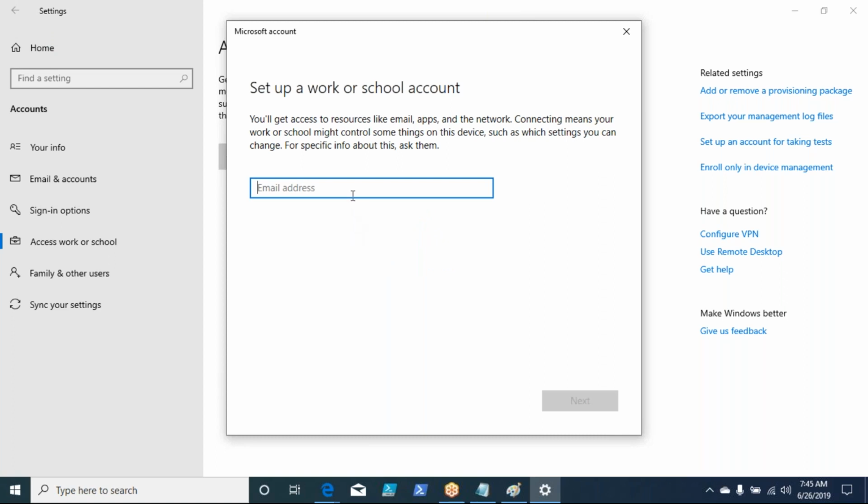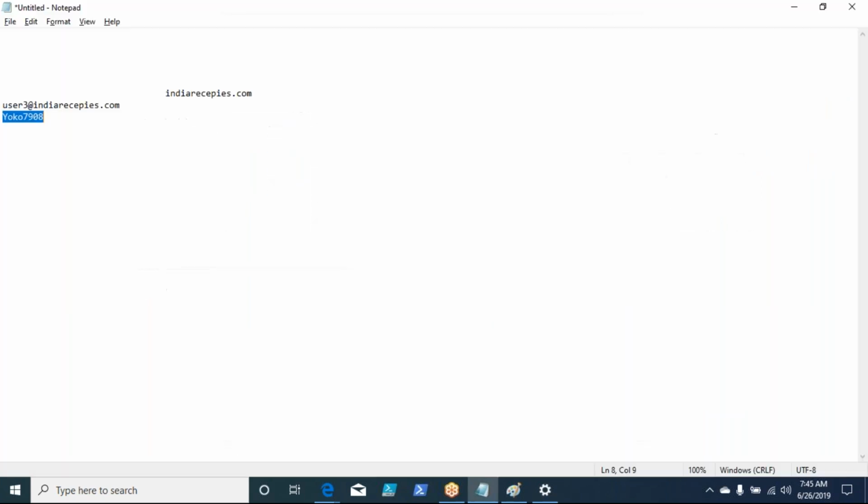So what does it ask? It asks me for an email address to add. I'll go and provide the email address. Let us say, what is it that we created just now? User3, right? User3 at indiarecipes.com. Let us say this is the user ID that I want to use.